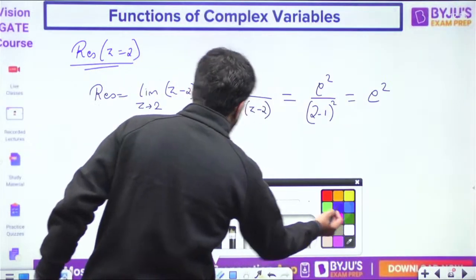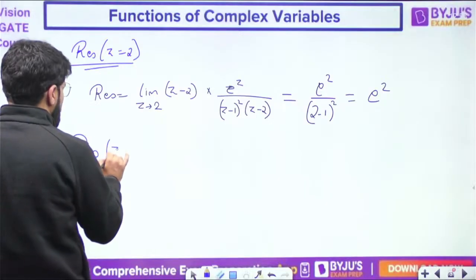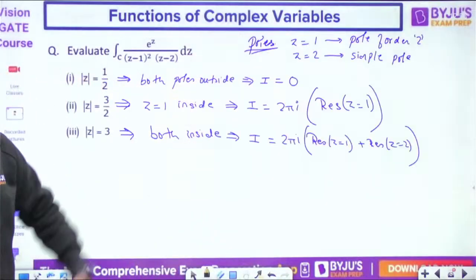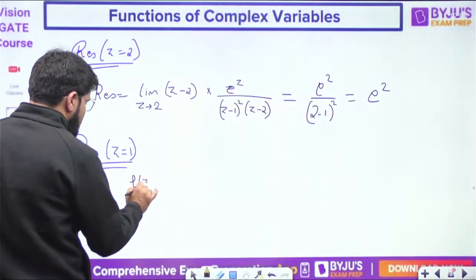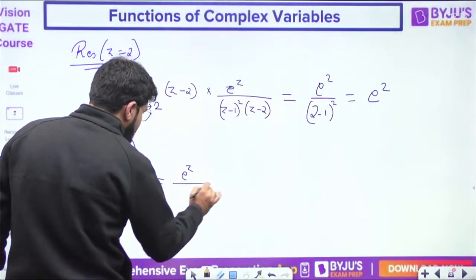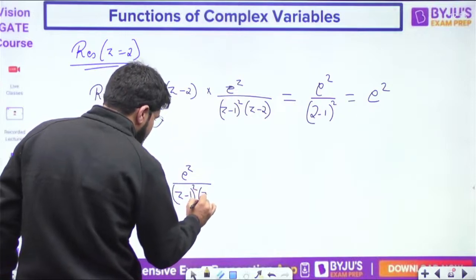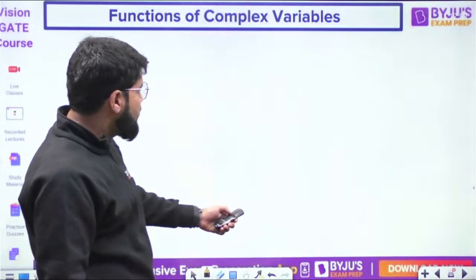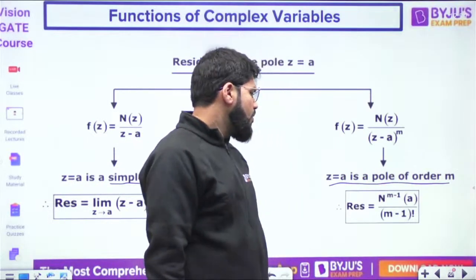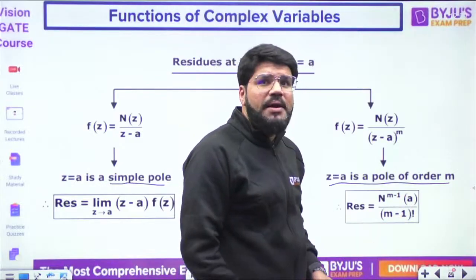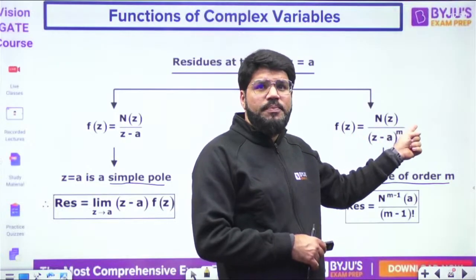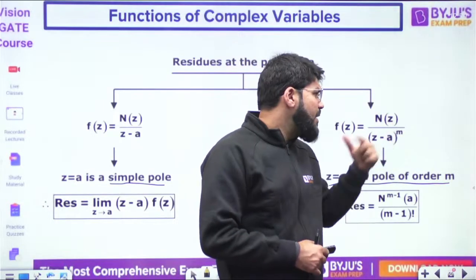Now let us come to the next. I want to calculate the residue for Z equal to 1. But what we have observed is that Z equal to 1 is a pole of order 2. So my function is e power Z upon Z minus 1 whole square into Z minus 2. But as per the formula I have told you, when Z equal to A is a pole of order m, the residue is the (m minus 1)th derivative of n upon factorial m minus 1. But what is n? The numerator function. When I say numerator function, only Z minus A power m should be in the denominator. Rest everything is numerator.